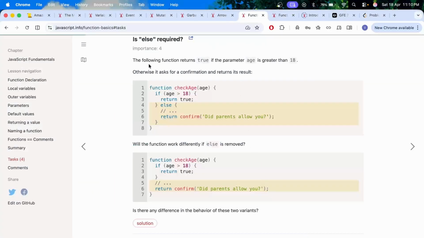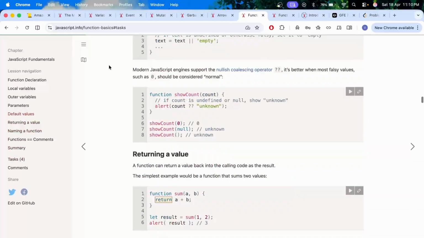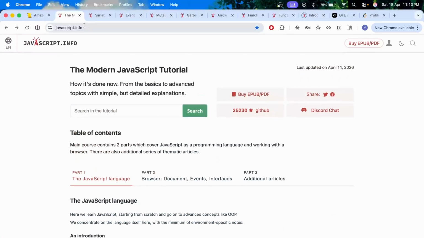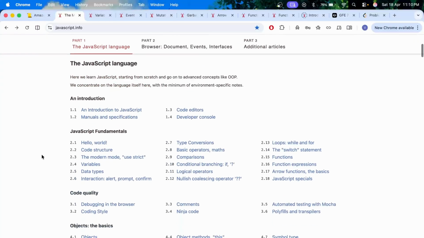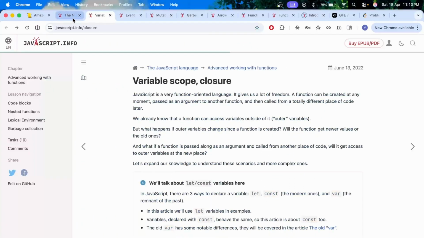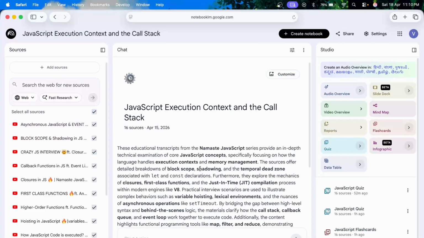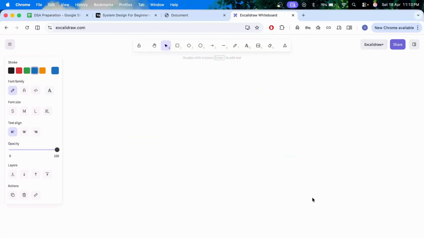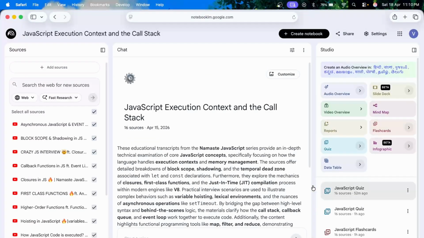Also, apart from this, I am also referring to this resource, which is a great resource for diving deep into the concepts. So I have opened few of the pages which were covered in the videos today. Okay, so here also we have some questions at the end, so I'll be solving those as well. Okay, so let's get started. Let's first tackle these quiz questions. It would help us gain some understanding, and then we can move forward with javascript.info.